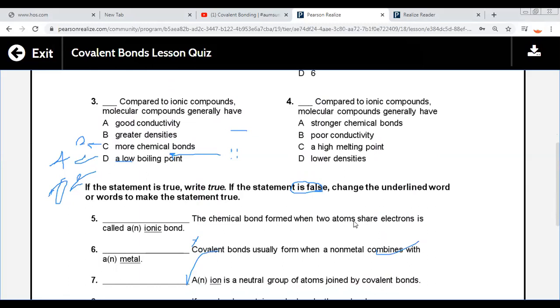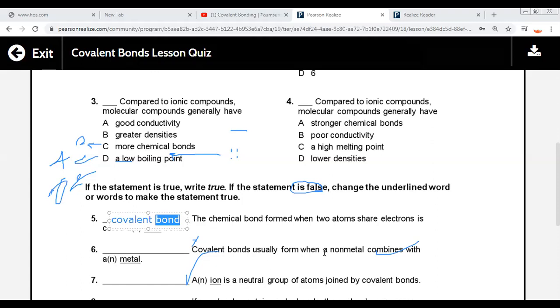Because when I say share electrons, what is the type of bond that forms? Not ionic, but covalent bond.